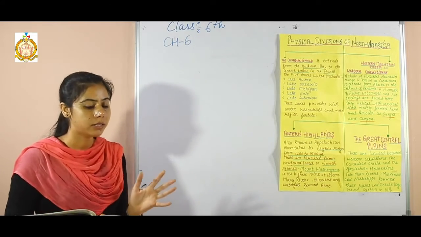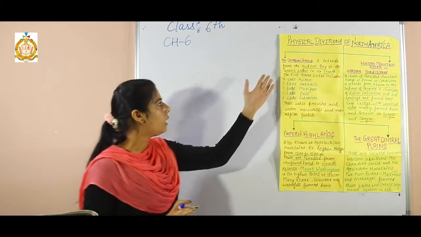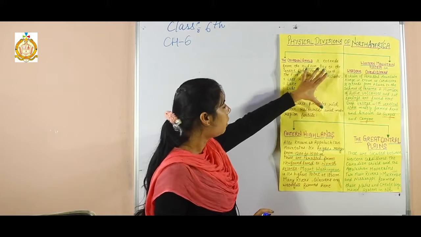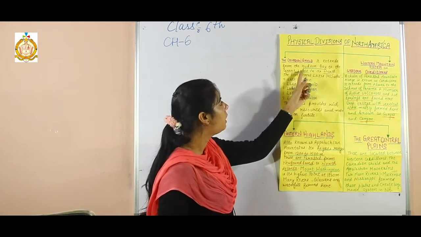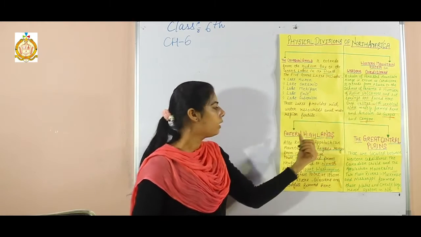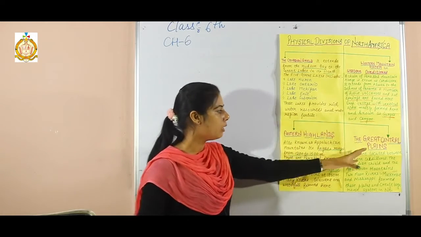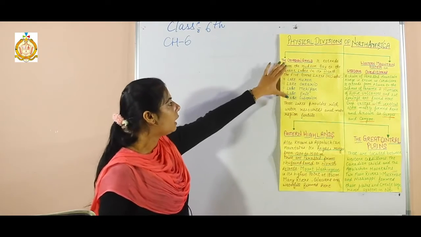Firstly, I will discuss the physical division of North America. On the basis of physical features, North America is divided into four parts. First one, Canadian Shield. Second one is the Western Mountain System or Western Cordillera. Third one is the Eastern Highlands, and fourth one is the Great Central Plains. Firstly, the Canadian Shield.